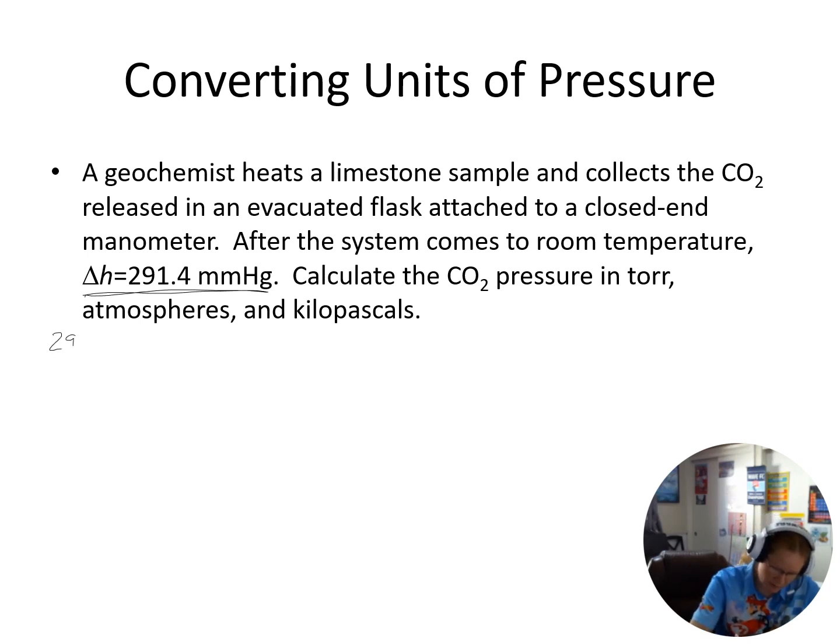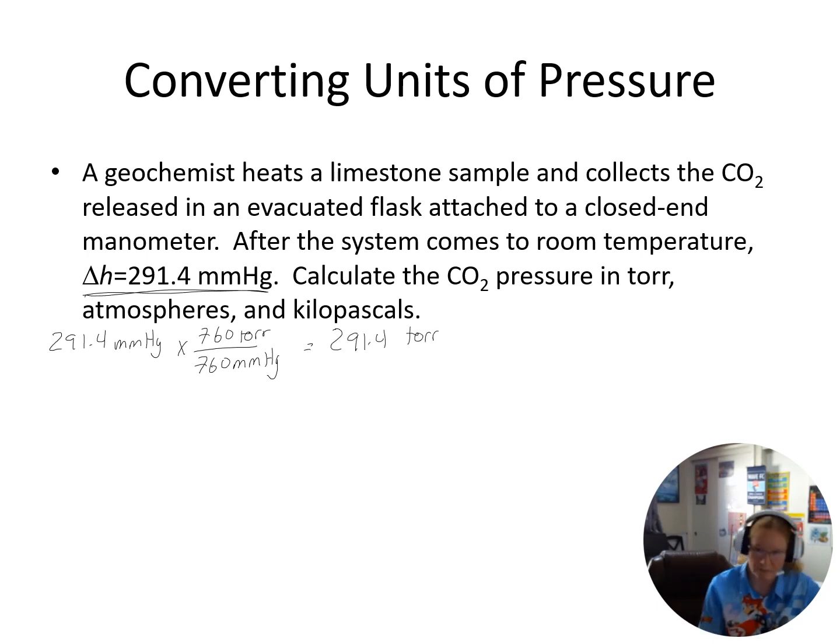So 291.4 millimeters of mercury, I have 760 torr for every 760 millimeters of mercury. So I'm going to get 291.4 torr. That one's easy. Don't need a calculator for that.